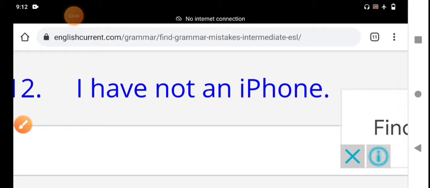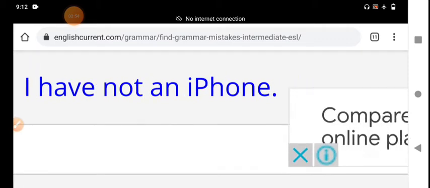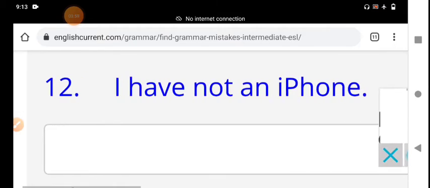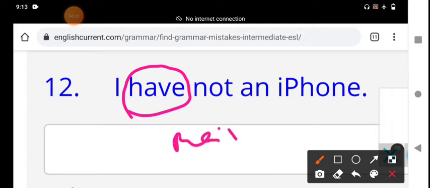This is the second one: "I have not an iPhone." Here the verb have is there. We are discussing the verb have. Have is a verb that functions as a main verb or helping verb.